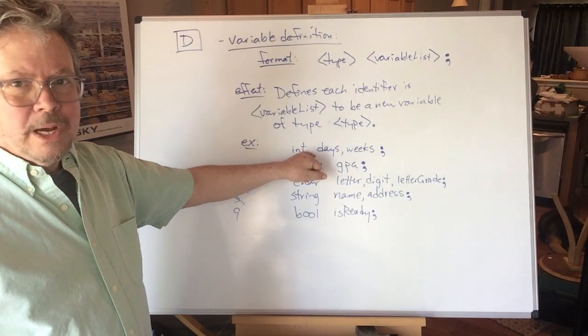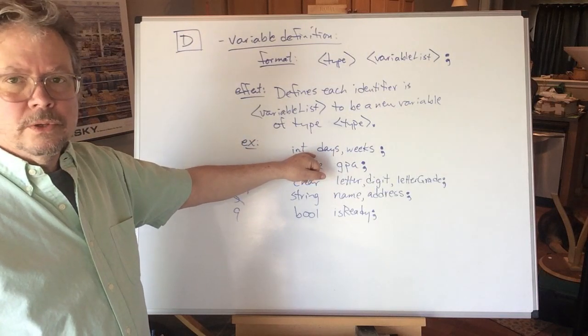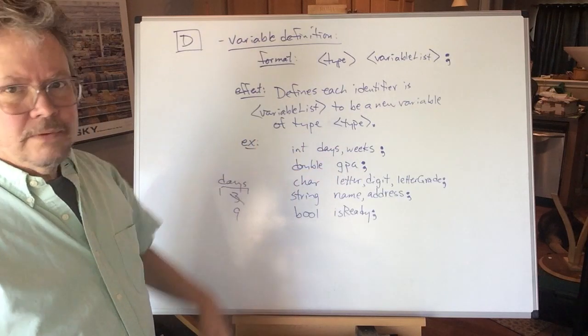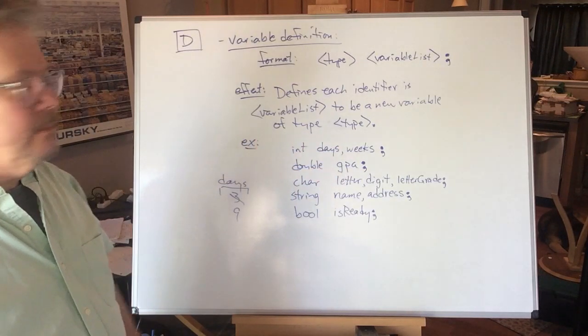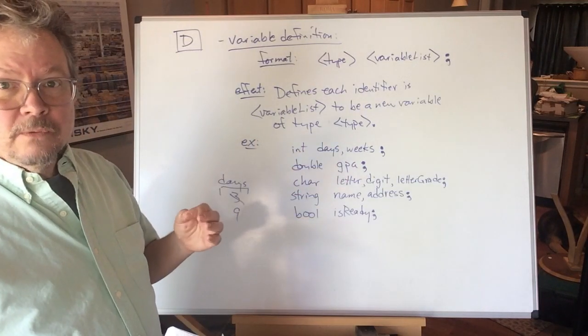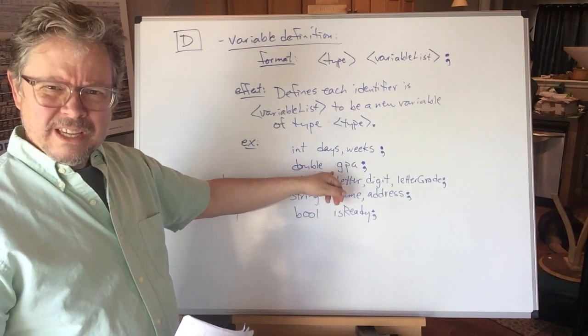It's not nice like Python and just go ahead and give you any variable you want to use. The compiler has to see that variable before it will let you use it in a statement. Same thing for weeks here. So there's 2 integer variables. Double, I bet you've already figured that out by the variable I used here, GPA.